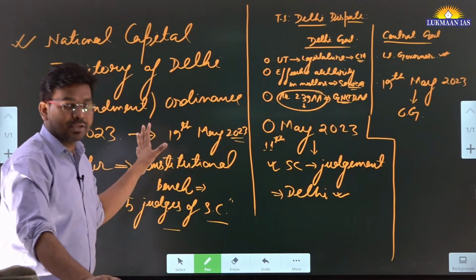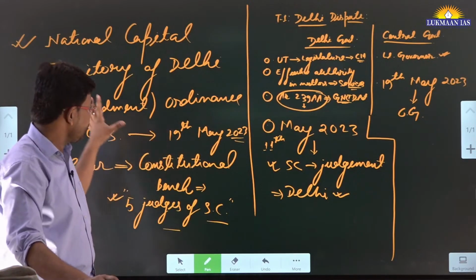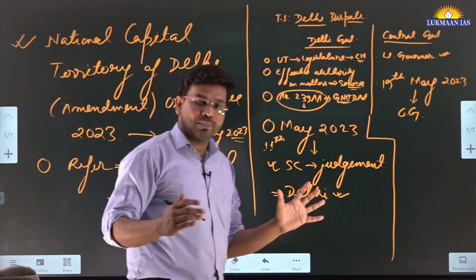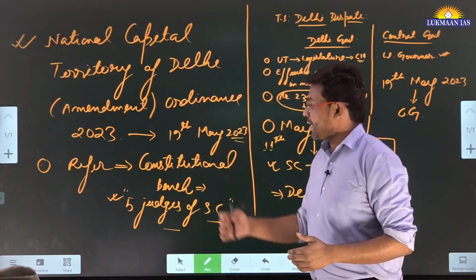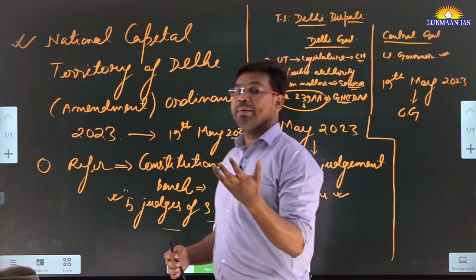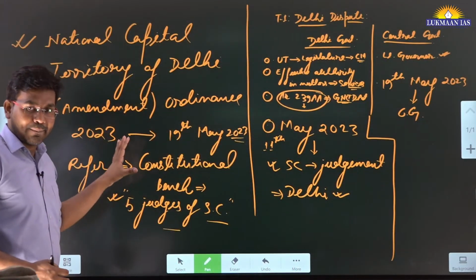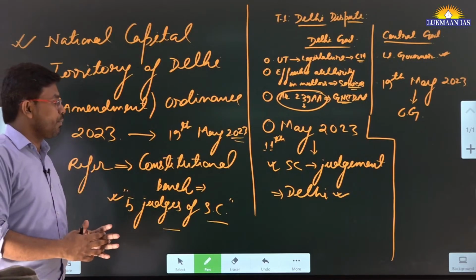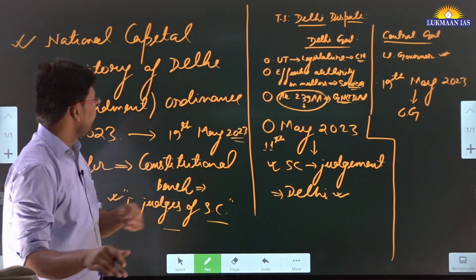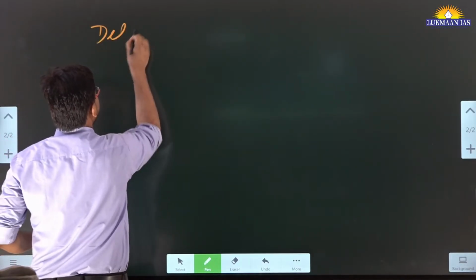The Chief Justice of India, Justice D.Y. Chandrachud, has mentioned that we are going to refer this matter to a constitutional bench so that the judgment that comes out becomes more authoritative in nature. So this is what is happening, but as of now, what is the update in this particular case? We are going to discuss that update also.